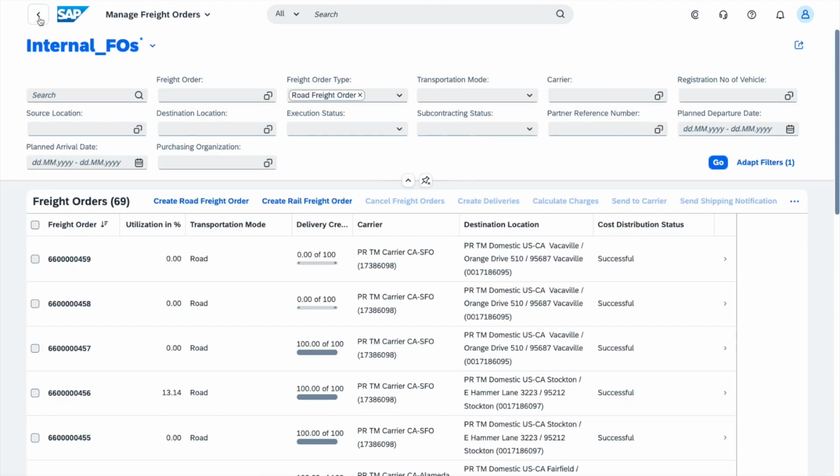We've received this update. Now I'm the supply chain planner. I'm going about my daily duties. And what is now going to happen is that the situation handling framework is going to kick in. It's going to pick up that this freight order has been delayed and will then send me a notification to advise me of this change so that I can then take the necessary actions to remedy that particular situation. A few moments later.